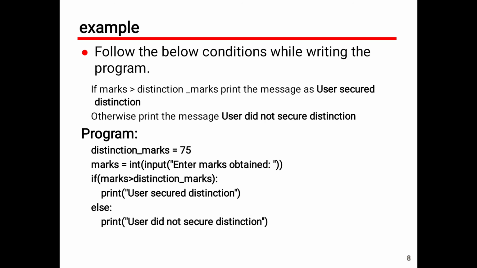We will read the marks from the user, and we will compare those marks with the distinction marks. The distinction marks is 75. If the condition is true, then the if block will be executed, that is print user secured distinction. If the condition is false, then you have to print that user did not secure the distinction.